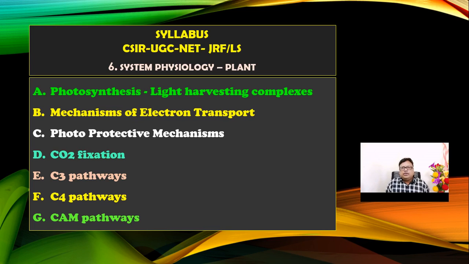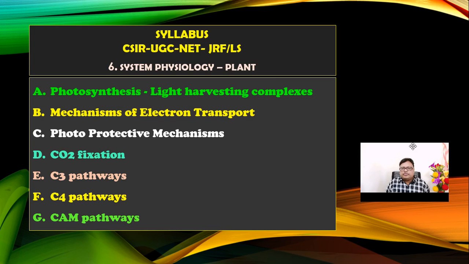Now everybody knows about plant physiology, but the basic heart of plant physiology consists of CO2 fixation. The points under photosynthesis are light harvesting complexes, then the mechanism of electron transport, then the photoprotective mechanism. Second, the C3 pathway, C4 pathway, and CAM pathway. Let us discuss them one by one, as this topic is a very lengthy one. We will choose certain points there.